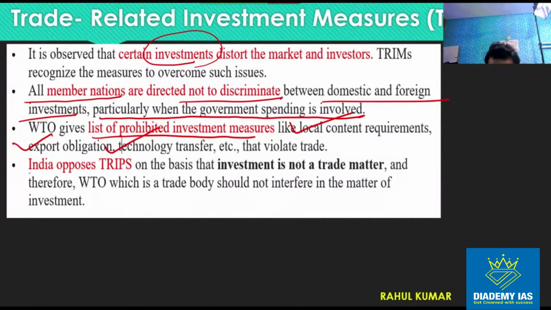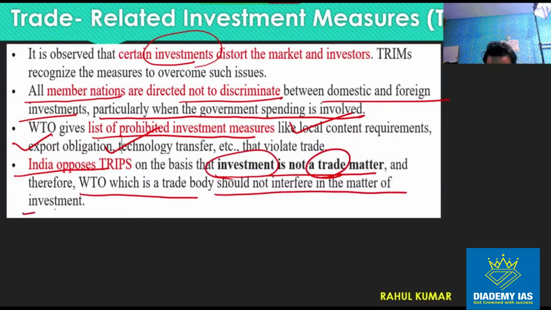India has opposed these TRIMS because it says that investment is not a trade matter. Investment is different from the trade, right? And WTO is a trade body, therefore it should not interfere in the matter of investment, right? So India is in opposition to the TRIMS. This is about the TRIMS, right?